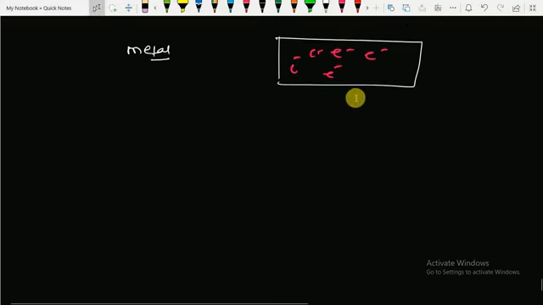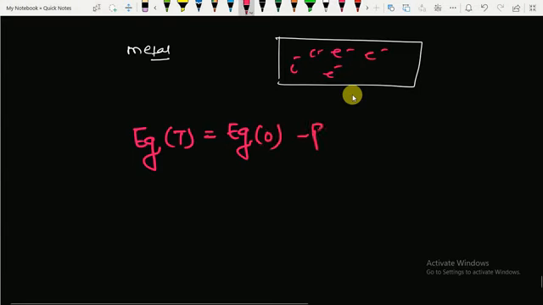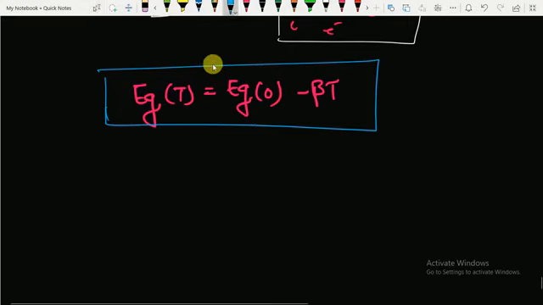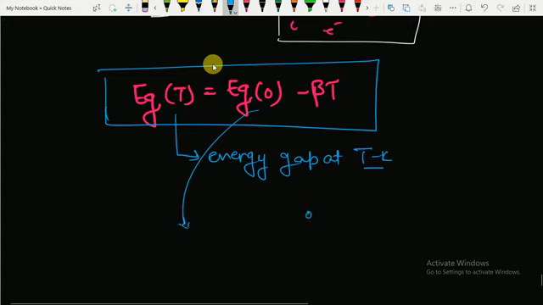Now let me give you a relation. Eg, that is the energy gap or energy band gap at temperature T, equals Eg at 0 Kelvin minus beta T. This is the important relation you have to remember. What do you mean by the term Eg of T? That is the energy gap at T Kelvin, and Eg0 is the energy gap at 0 Kelvin. Beta is the material constant. This relation is very important, you have to remember it.